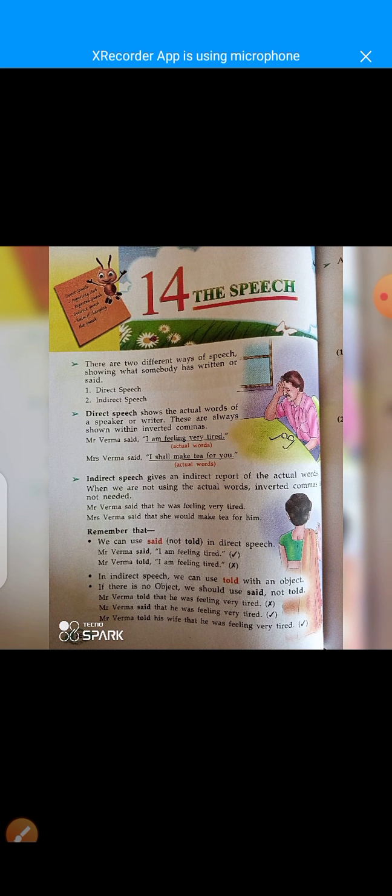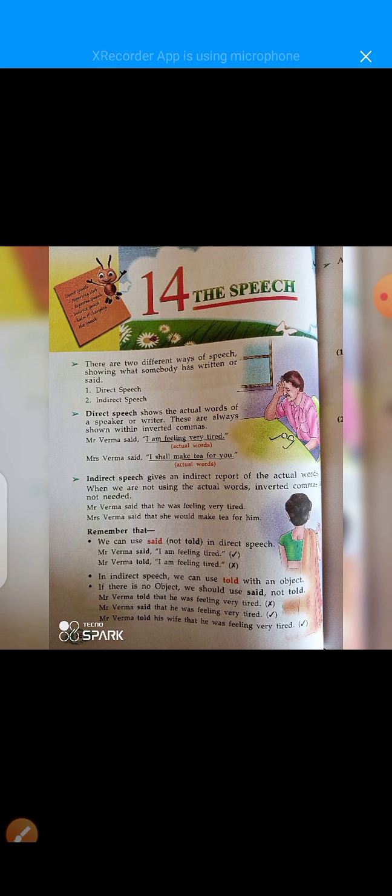This sentence indicates the third person, not the second person. Next example is Mrs. Verma said that she would make tea for him.